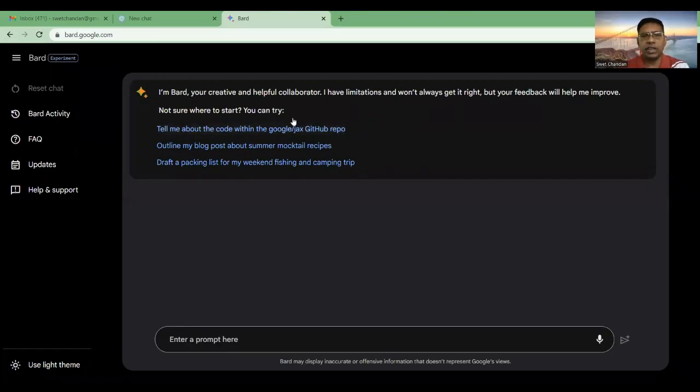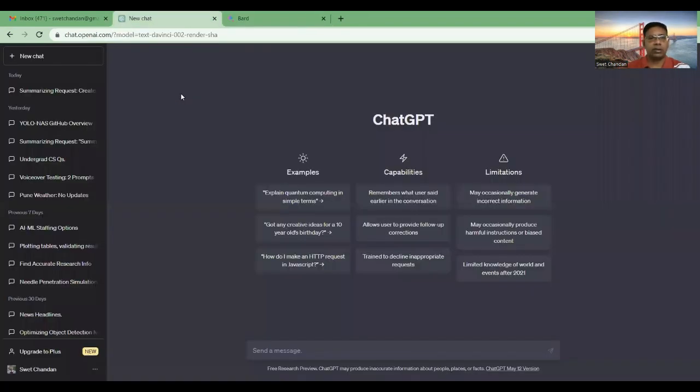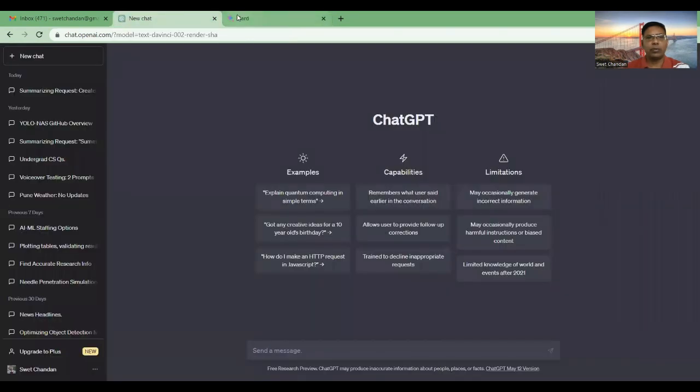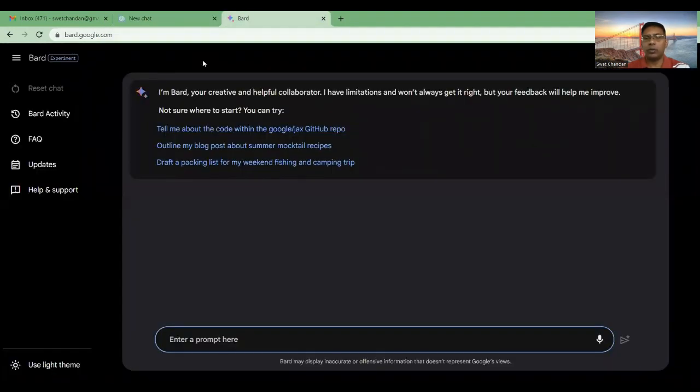So today we are discussing two chatbots. One is ChatGPT, which was released 6 months back, in November 2022, by OpenAI. And this one was released recently, 2 months back. This is still in an experimental version, and this is BARD by Google. So basically, we are comparing two chatbots: ChatGPT by OpenAI, and BARD by Google.